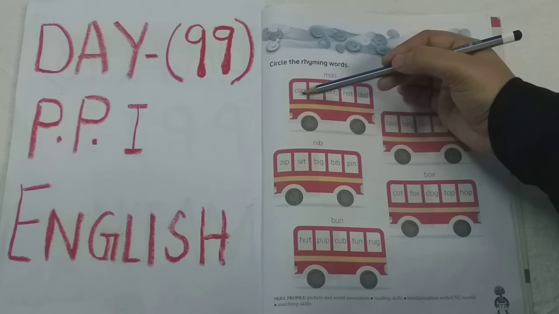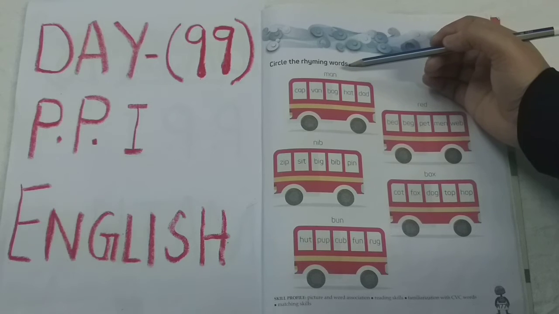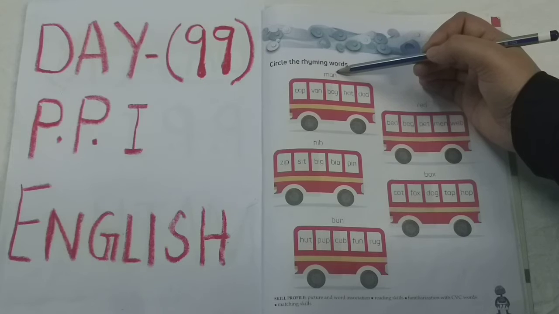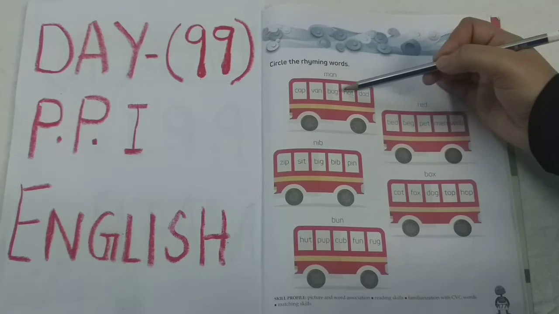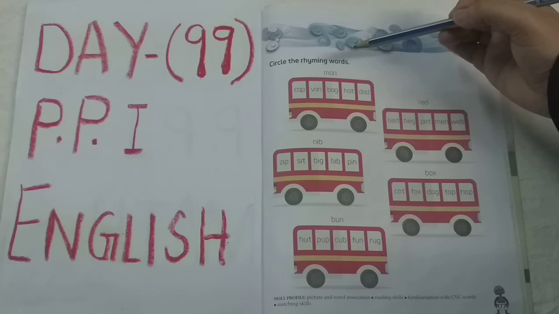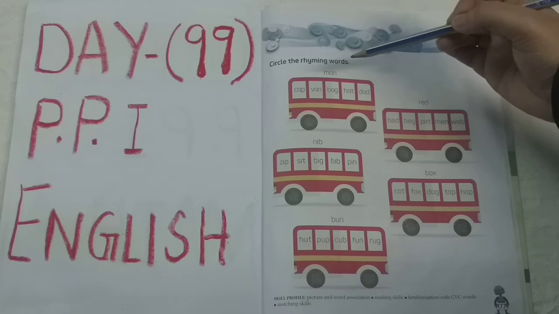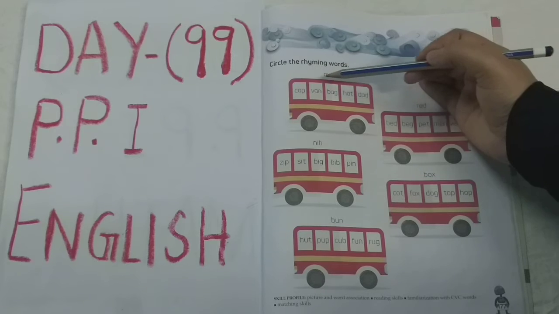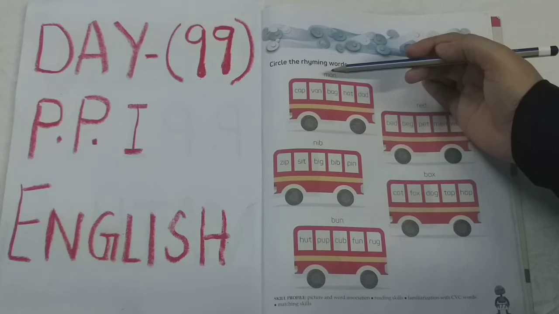See, C-A-P, cap. No, the cap is not rhyming with man because you can see M-A-N, man. The last 2 words are A-N. So these 2 words are A-N. So we need to see here also if A-N is coming, that 2 words, it means that 2 words sound the same. It means that 2 words are rhyming together. So let's see like that. C-A-P, cap. No, these 2 words are different. These two letters are different. So these 2 words are not rhyming.